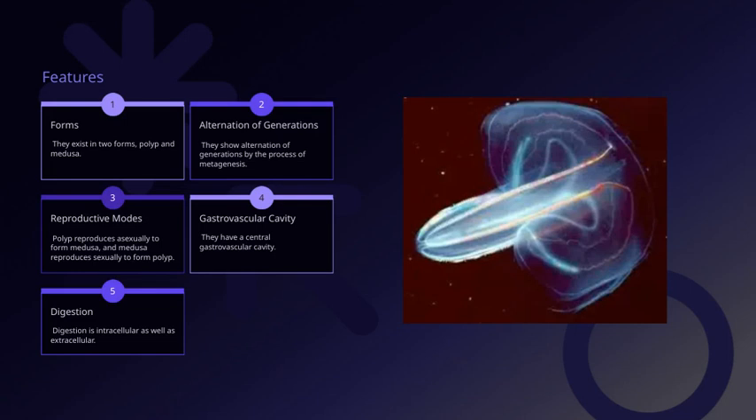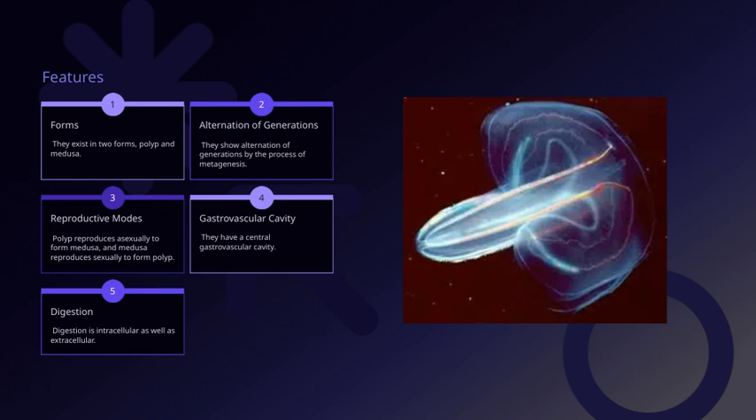Let's talk about digestion in these organisms. Interestingly, digestion occurs both intracellularly and extracellularly, meaning that some digestion happens inside the cells, while other processes take place outside the cells in the gastrovascular cavity. This dual approach allows for efficient nutrient absorption and processing. Speaking of the gastrovascular cavity, these creatures have a central cavity that serves as both a digestive chamber and a distribution system for nutrients. It's a key feature that supports their survival and feeding strategies.